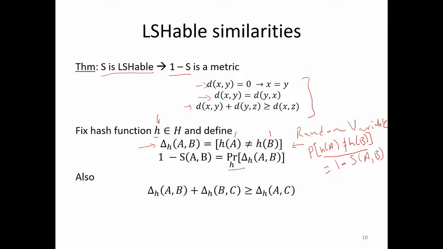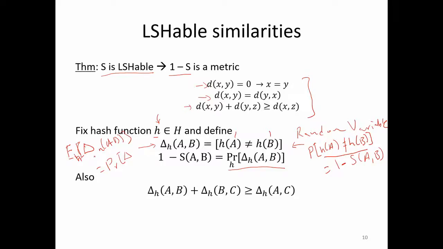This thing is also, you can think of it as an indicator random variable. So if you take expectation over H of delta H A B, this is equal to the probability of delta H A B, so these two are the same because this is a 0 1 random variable.